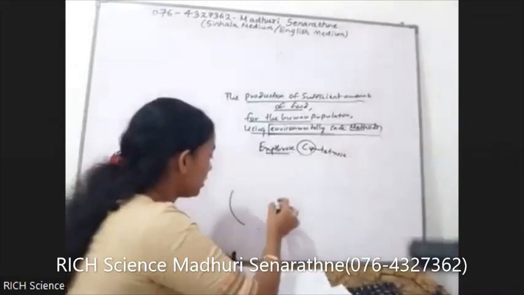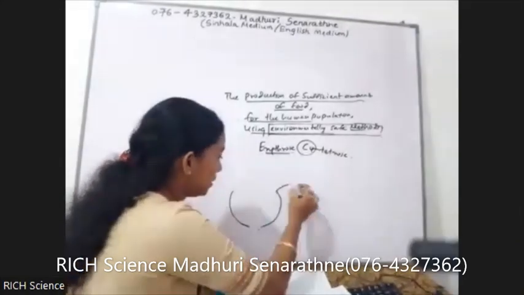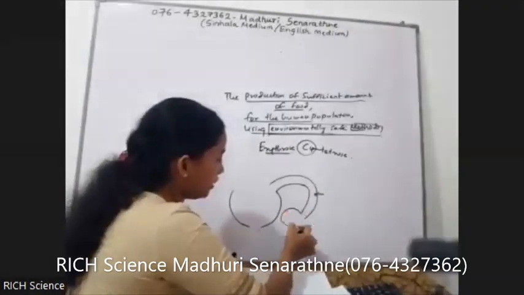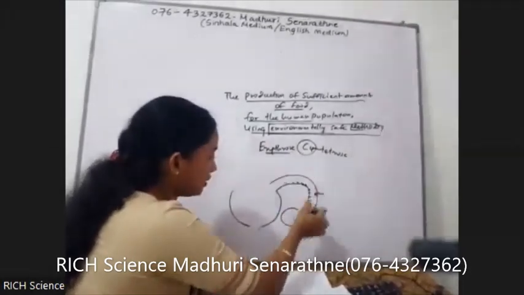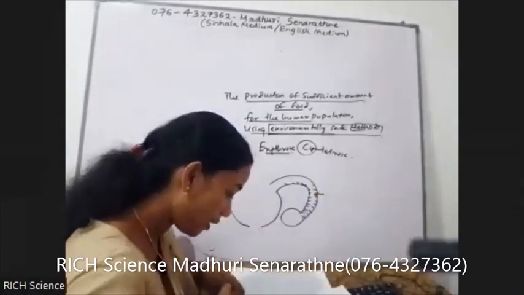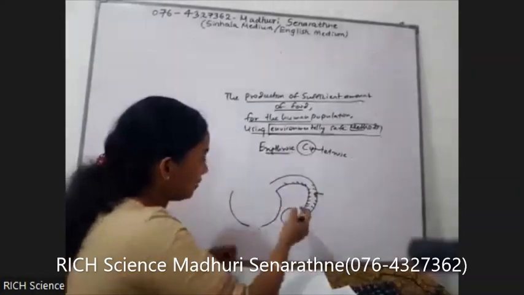Can you imagine if this is the uterus? Here the oviduct. So cilia lining in the oviducts help move an egg towards the uterus.